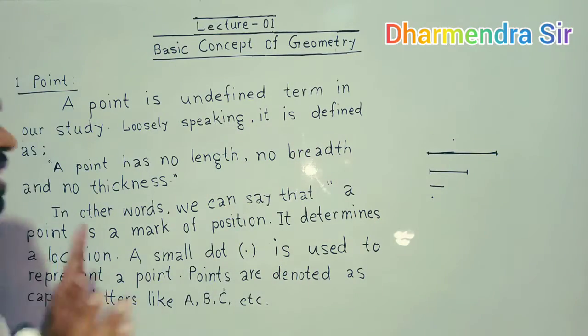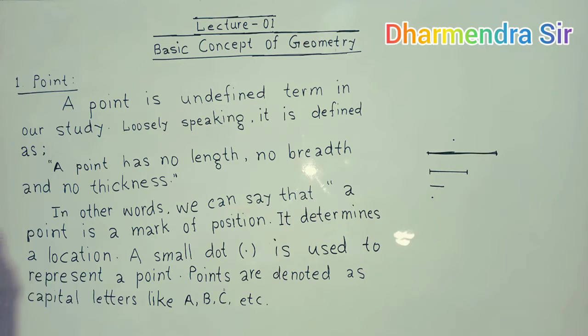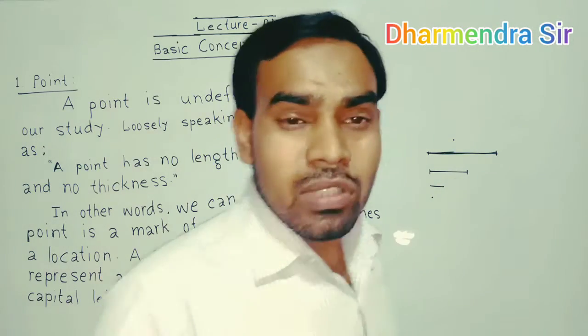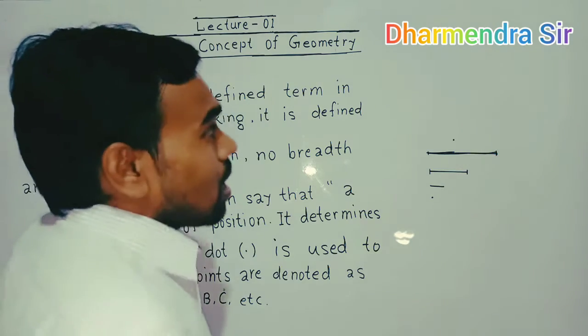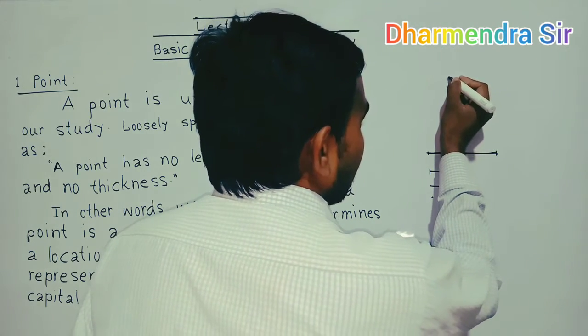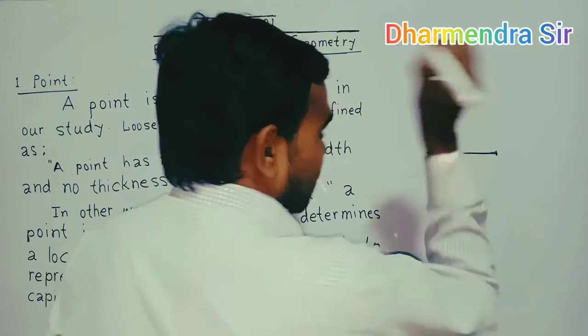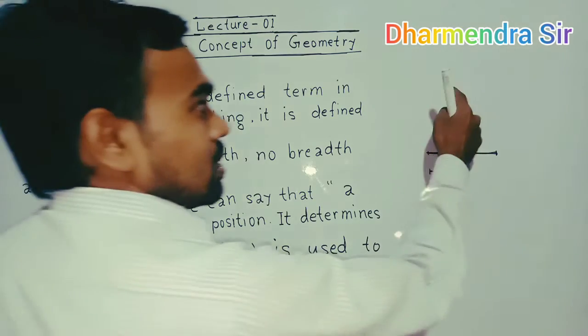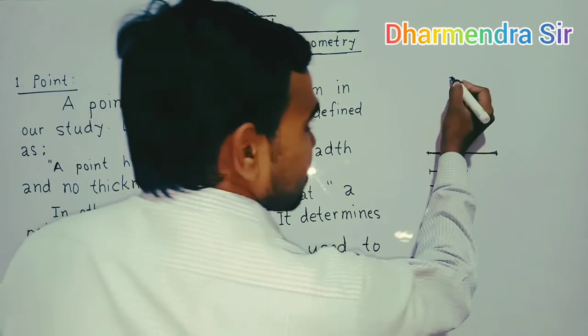In other words, we can say that a point is a mark of position. That means if we locate this position, then this dot represents the position.